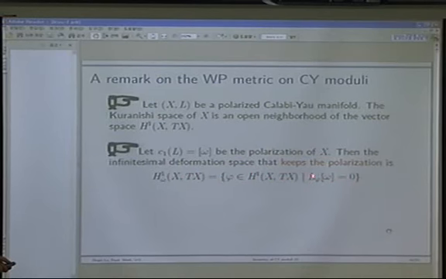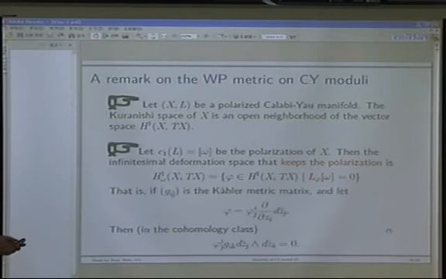And here, when we say L_phi omega equal to 0, what we really mean is, in local coordinates, phi is written as phi^i_{j-bar} dz-bar^j ⊗ ∂/∂z^i, something like that. And then we use the Kähler metric, the Kähler form, to contract it.